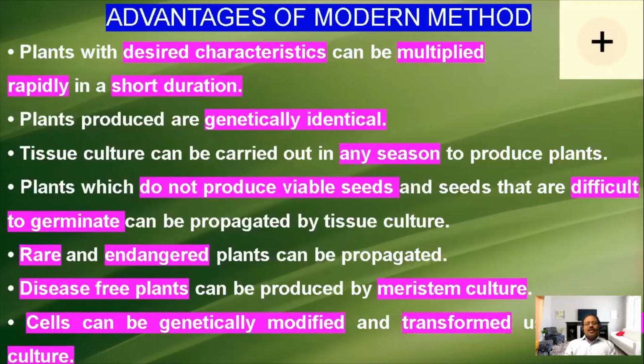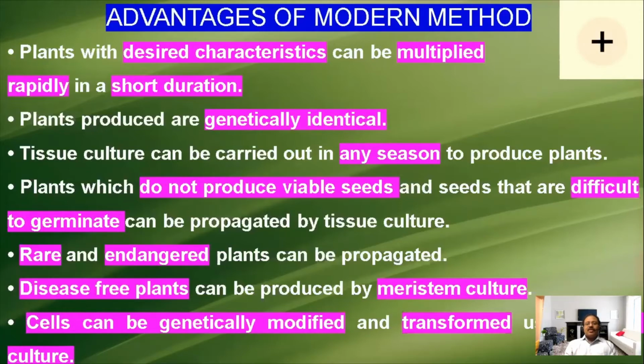Like that, there are many desired characters. If all the desired characters are there, we can take that particular plant tissue or cell and multiply it in the laboratory condition within a short duration.